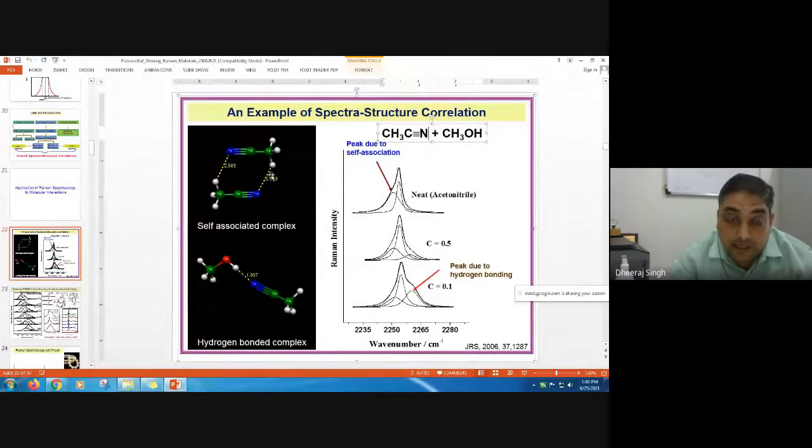You can see, but when we add water, what will happen to this dimer? It will break. The coordination inside them will break. That can be seen. This peak is decreased and then a new peak is generated. Hydrogen bond with methanol, water has been interacted.